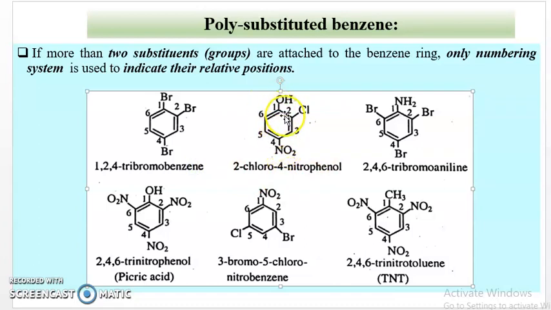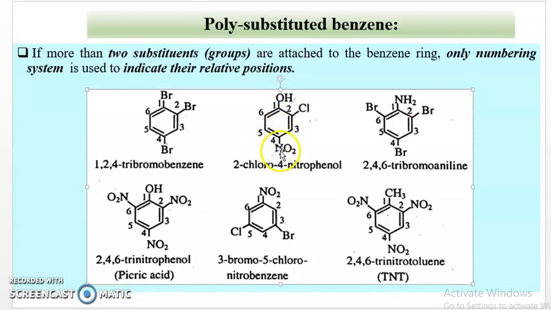Then the second compound, here the phenol group is the parent compound. Chlorine and nitro are the substituents. Start numbering from the carbon atom to which the OH group is attached: 1, 2, 3, 4, 5, 6. Therefore, chlorine is attached at the second carbon with respect to this OH group, and this nitro group is attached to the fourth carbon.